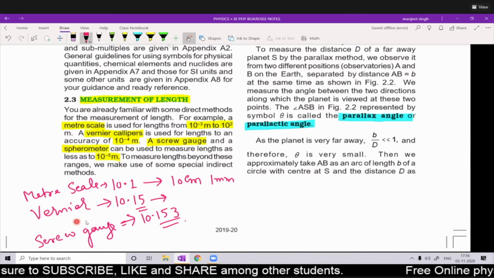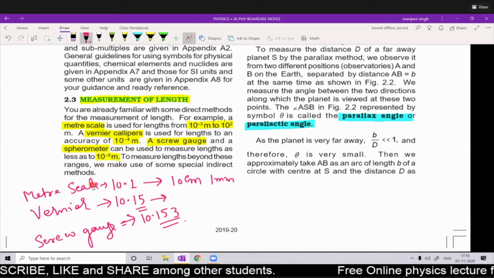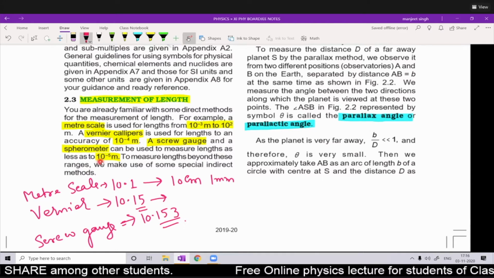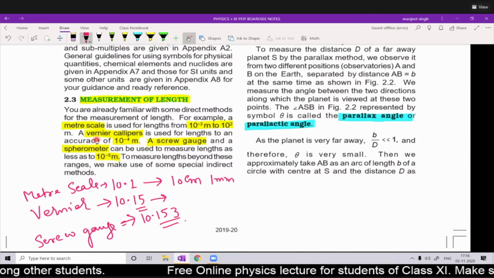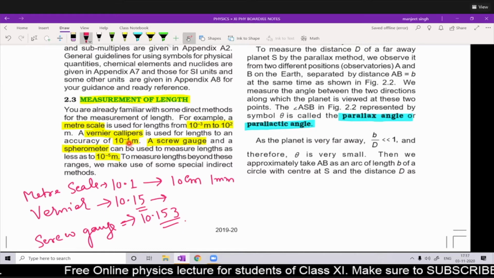The screw gauge is more accurate than the vernier calipers. Vernier calipers is more accurate than the meter scale. Okay, so that's why it is written that spherometer and screw gauge can measure length as small as 10 to the power minus 5 meter. Vernier calipers can measure length with an accuracy of 10 to the power minus 4 meter.